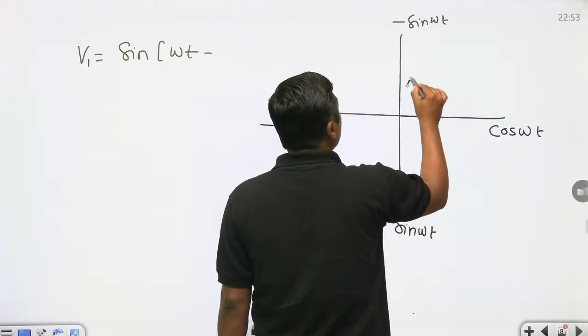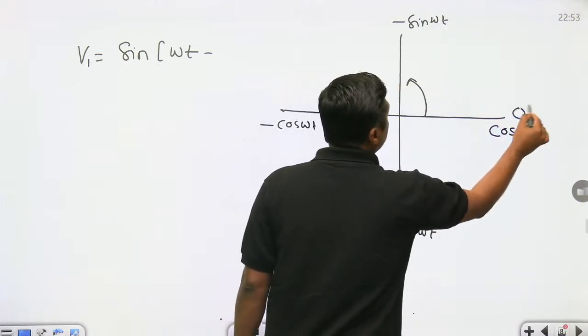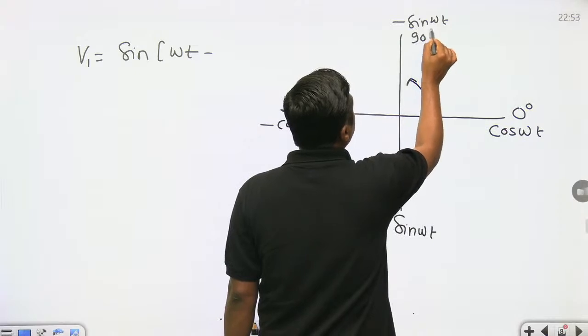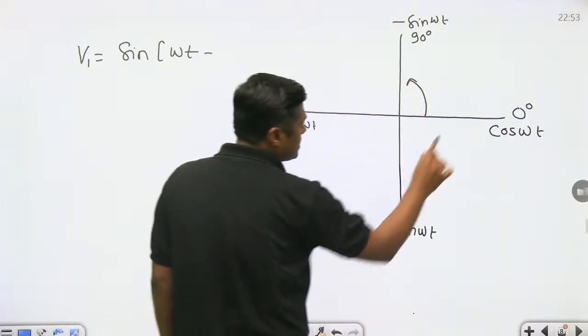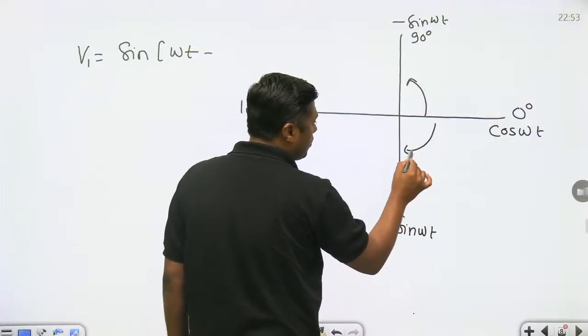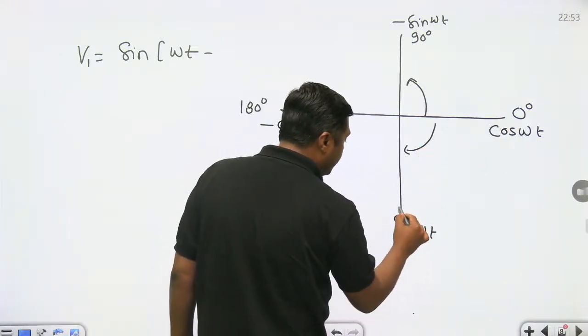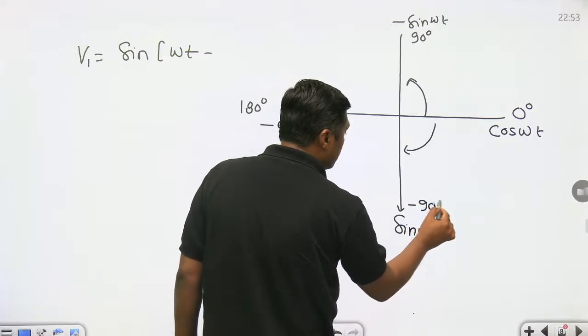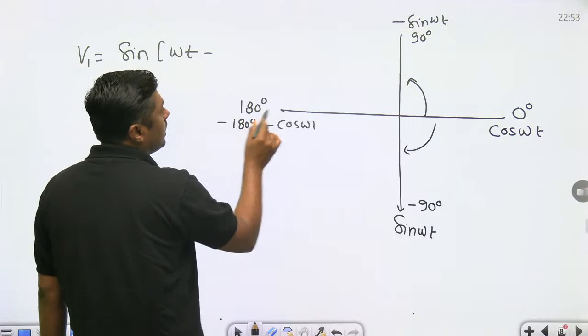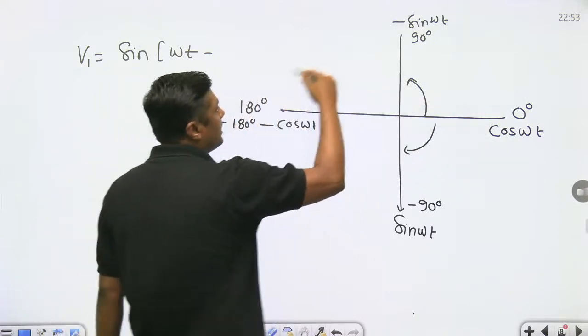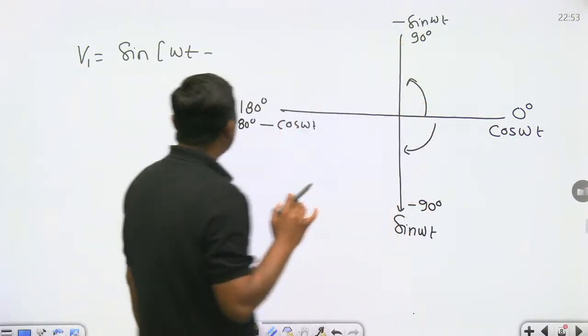When we are moving anti-clockwise, the angle will be positive: 0 degree, 90 degree, 180 degree. And when we are moving in clockwise direction, it is minus 90 degree, and it will become minus 180 degree. This is cos omega t, minus cos omega t, sin omega t, minus sin omega t.